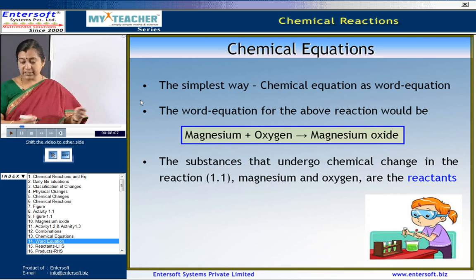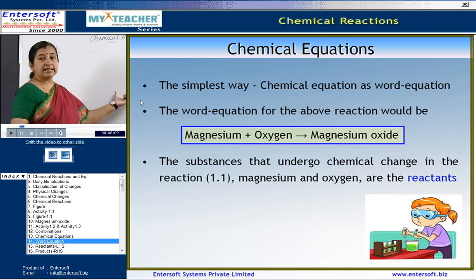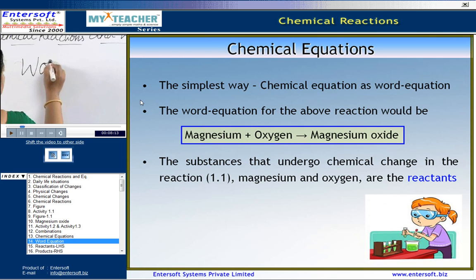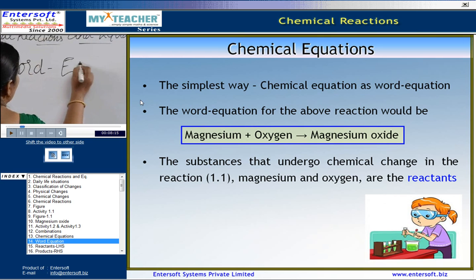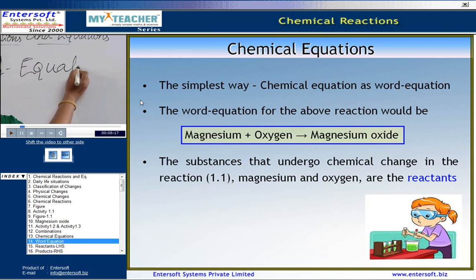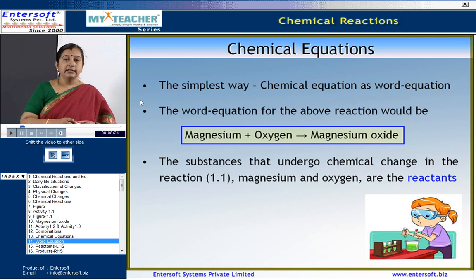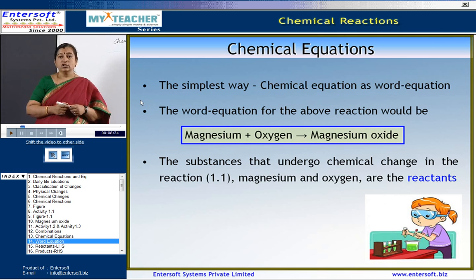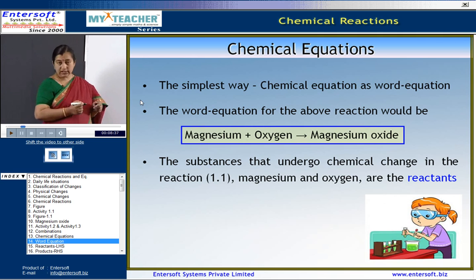Now, the simplest way to write this chemical reaction that has taken place is by writing it in the form of a word equation. What is this word equation? All of you in your lower classes have studied the different symbols for the elements. Every element has its own symbol which signifies the name of the element. So, this can be written in a shorter form.